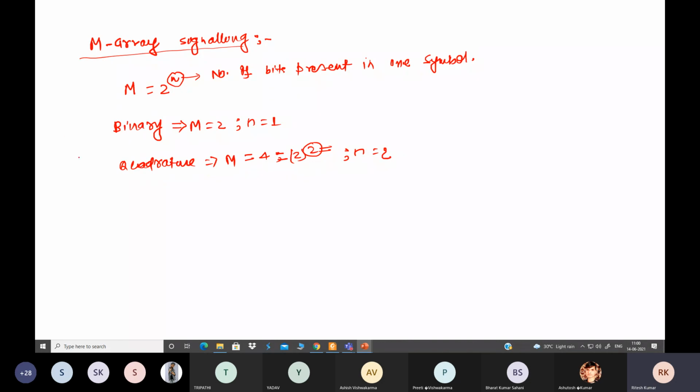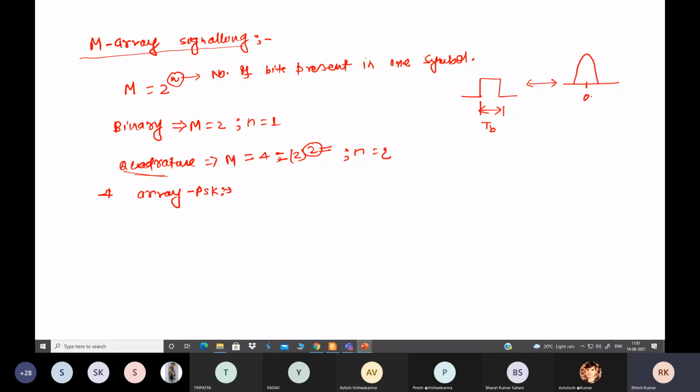So for M-array PSK, let's first see the bandwidth requirement, or you can also say quadrature PSK, QPSK. What is the bandwidth requirement here? So recall from the previous discussion, if we have any bit having bit duration TB, what will be its Fourier transform in frequency domain, taking the main lobe only.